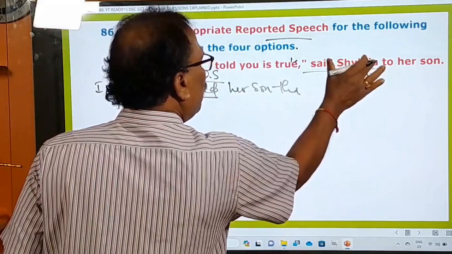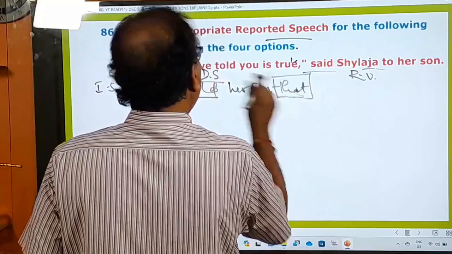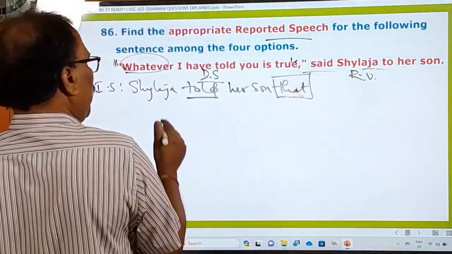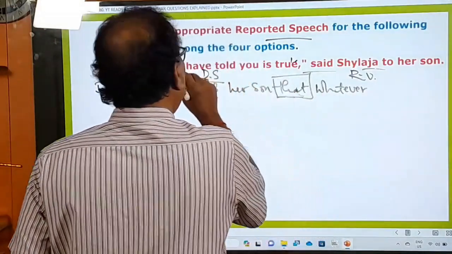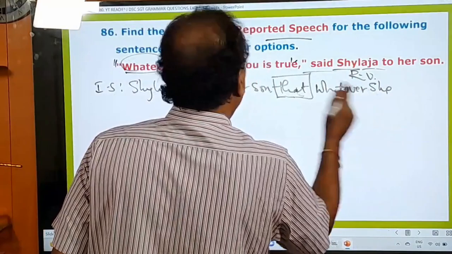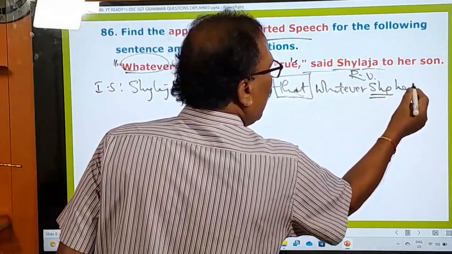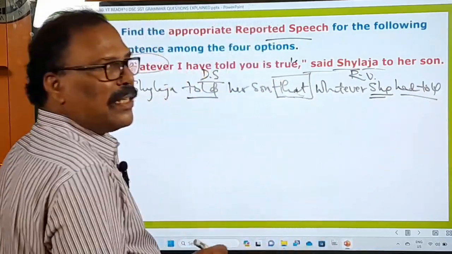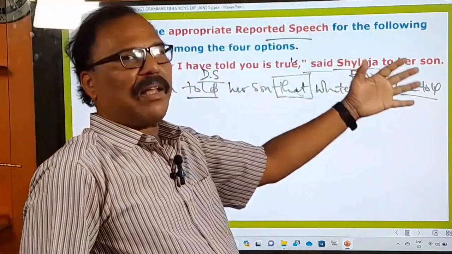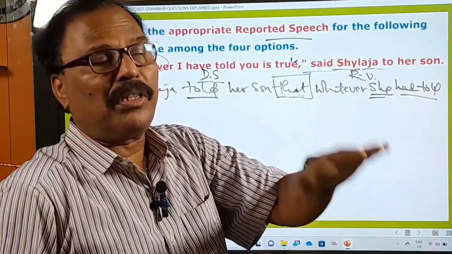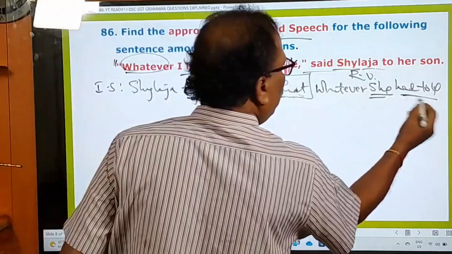And to connect this reporting verb and this direct speech, we have to use what? The connecting word that. Afterwards, you change this sentence into indirect speech. Whatever I have told you, whatever is, use it as it is. No change at all. I means who? Shailaja. When I is turned into Shailaja, it becomes she, right? And have told is turned into had told you, because I have already told you that. And there is a rule in speech: while changing the direct speech into indirect speech, all the present tenses of the direct speech must be changed into the relevant past tenses. That's why this present perfect tense is changed into past perfect tense, right?